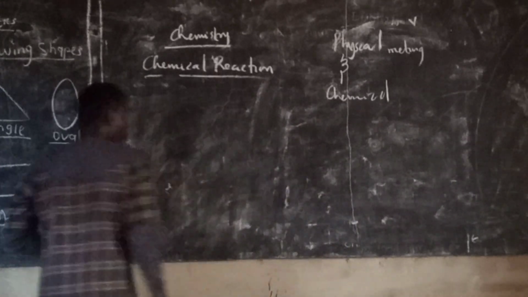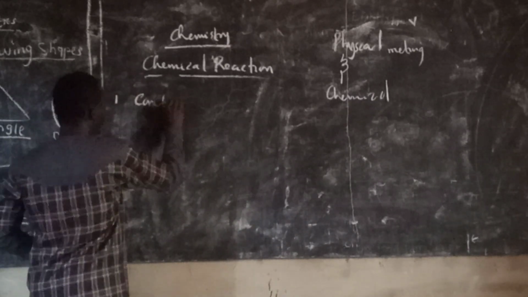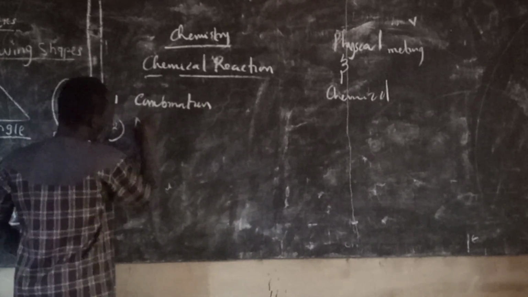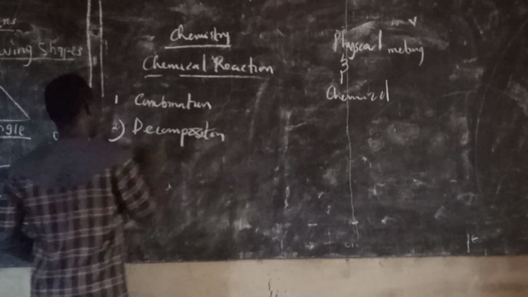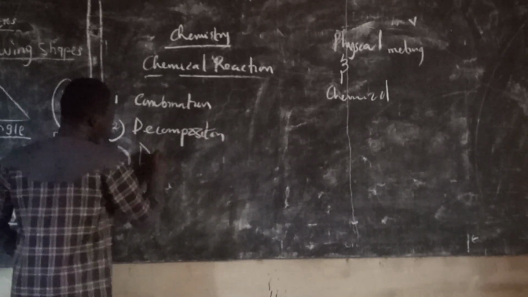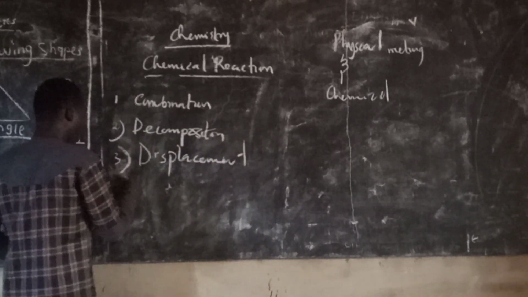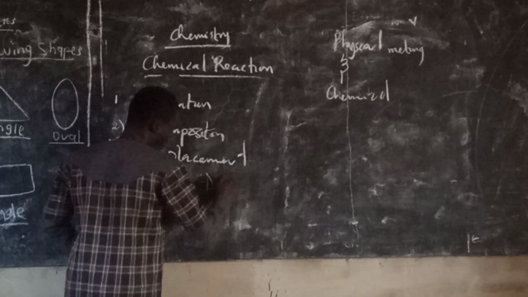Now, there are types of chemical reaction. Number one, we have combination reaction. Number two, we have decomposition reaction. Number three, we have displacement reaction. Number four, we have double displacement reaction.